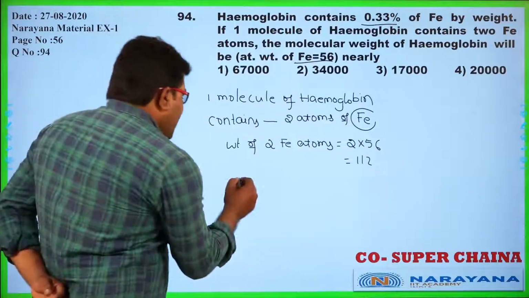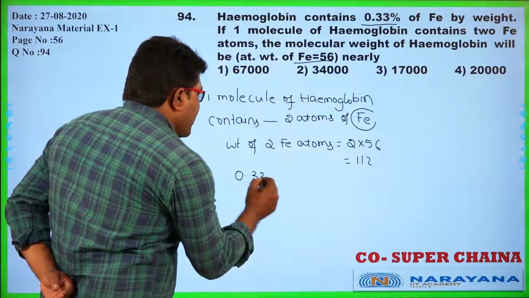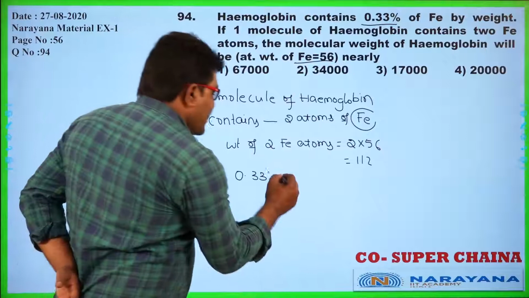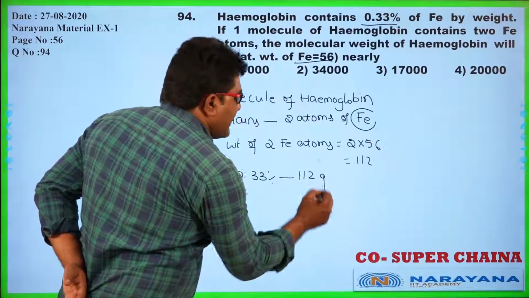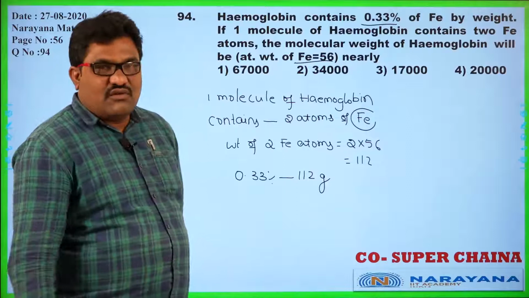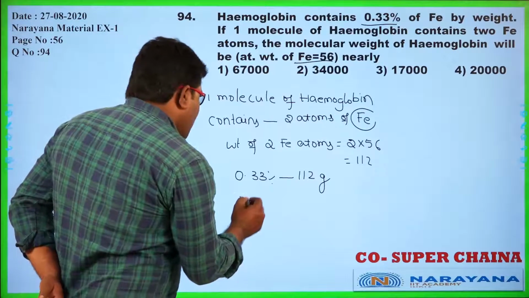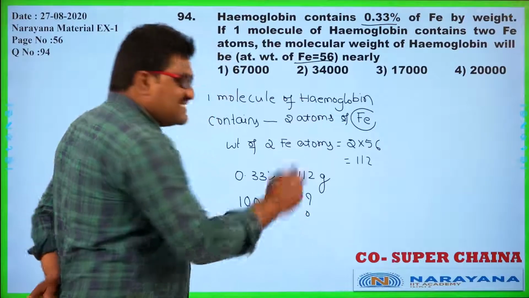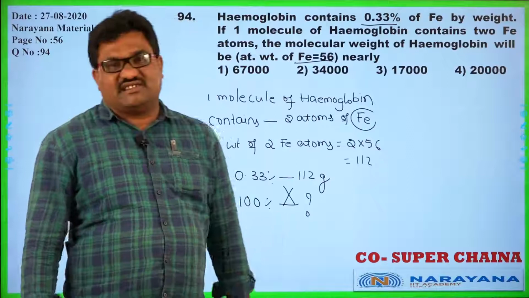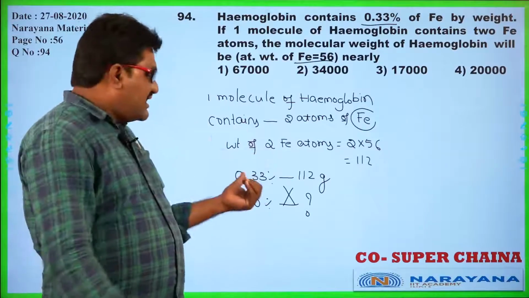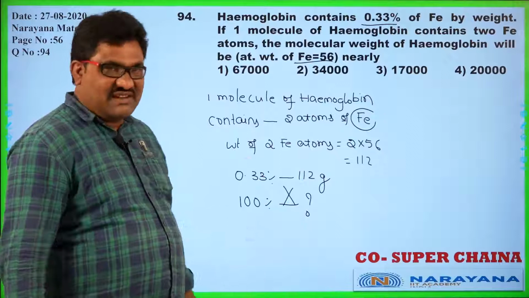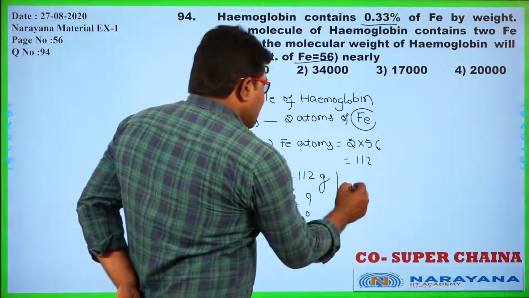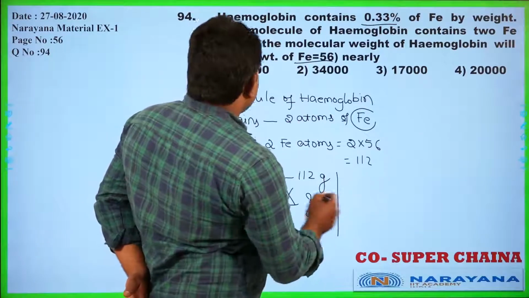So if the weight of 0.33% of iron among the total weight of the compound is 112 grams, now what is the weight of the total compound, that is 100%? Because this is the weight percentage. So we can compare like this. If the weight of 0.33% is 112, then what is the weight of the total compound, that means 100%. Then by doing this calculation, so the molecular